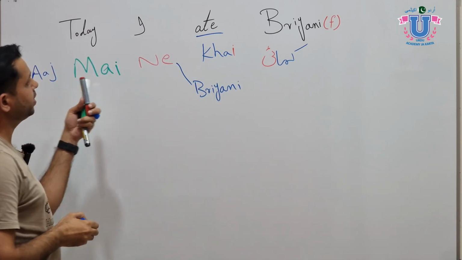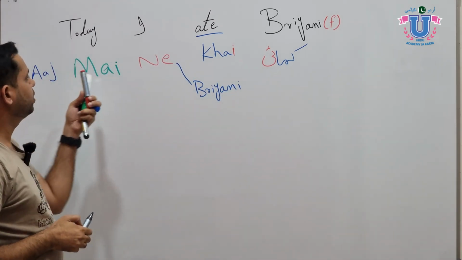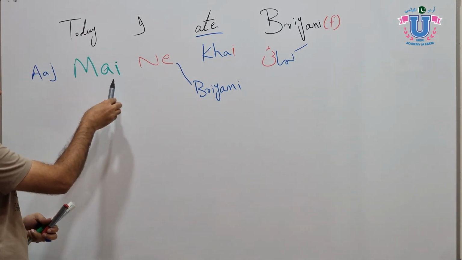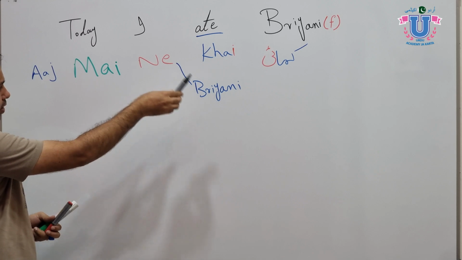So how do you say I ate biryani? You will say आज मैंने biryani खाई. If you put आज after मैंने, it works, it doesn't matter. You can say मैंने आज biryani खाई.